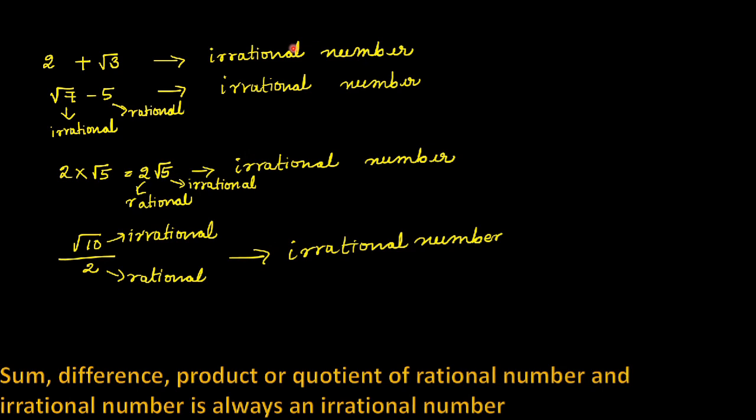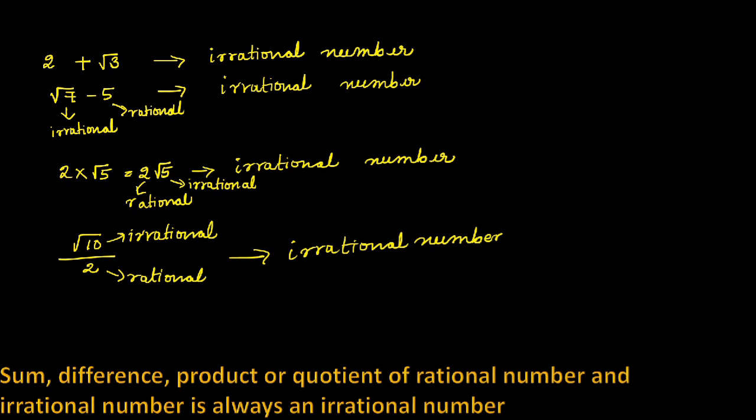And if you take one rational number and one irrational number, the answer will be irrational number only. If you divide or multiply or take sum or difference, the answer will be irrational number.